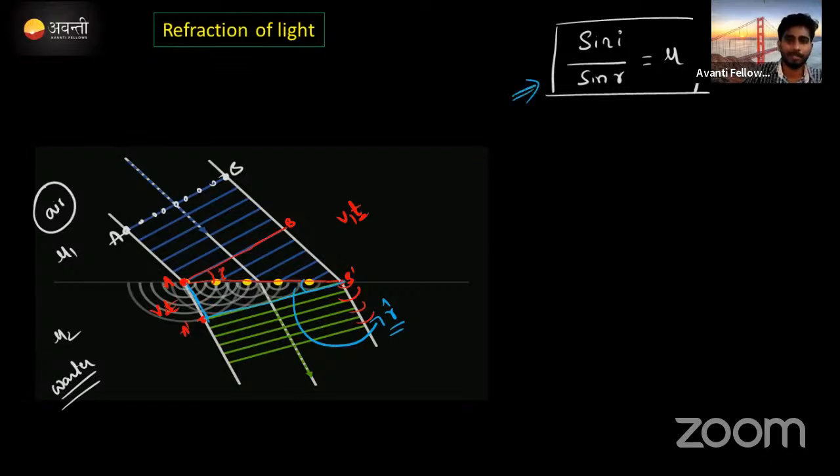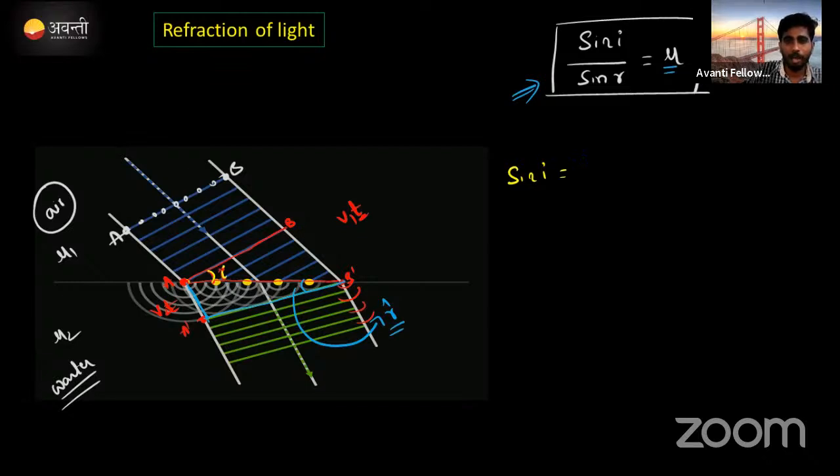Correct now? Now we need to prove this equation. Then only we can say that sine of the angle of incidence by sine of the angle of refraction will be equal to the constant value mu. Correct now? Okay, to prove that one, guys, we'll apply the sine rule. Here, this angle is sin i. Apply sin to it. What does sin say actually?